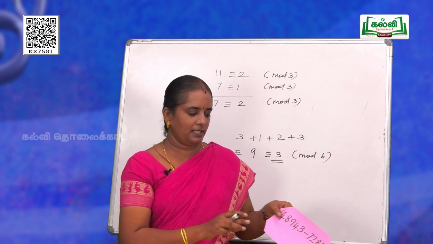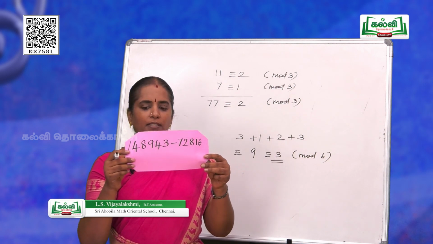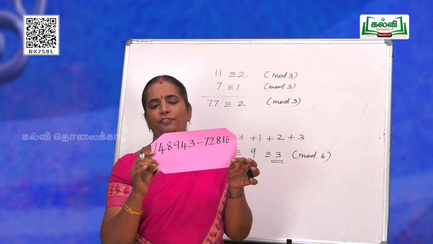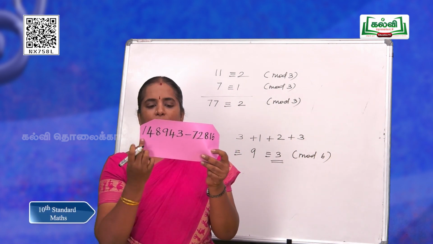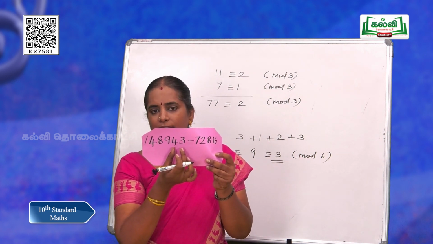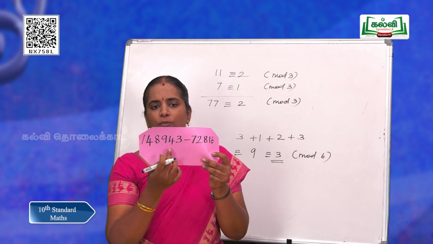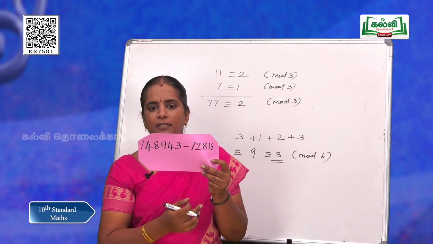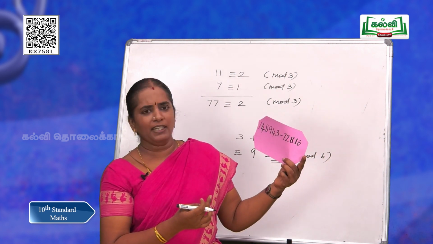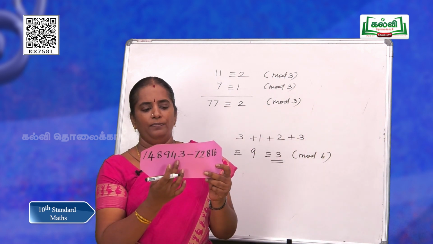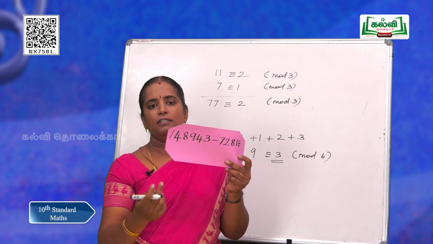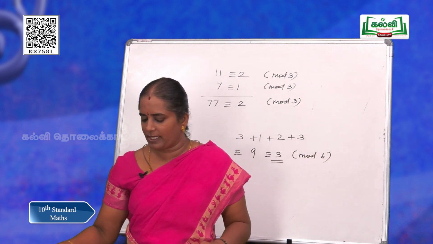So, let us check with this. Here it is a great number of subtraction. We are going to find the remainder when you divide this number by 4. While you divide this number by 4, we will be looking at the last 2 digits, that is the divisibility rule of 4. So, 43. While you divide 43 by 4, the remainder is yes 3. While you divide 16 by 4, the remainder is yes 0. So, you can subtract the remainders as 3 minus 0, which is 3. Our answer is got within seconds.